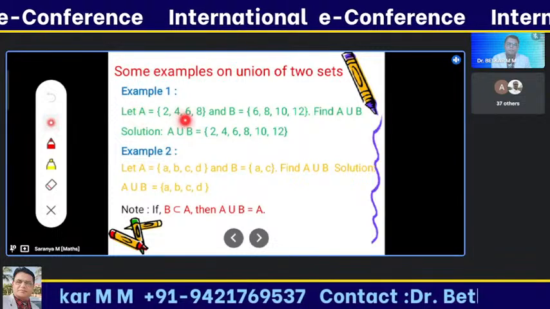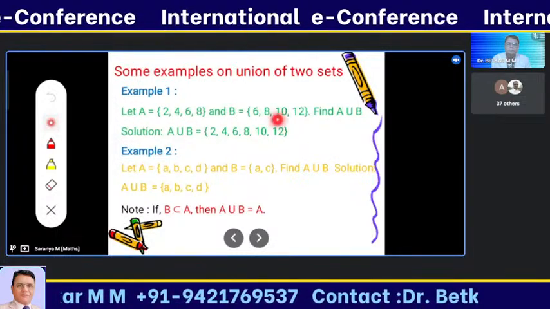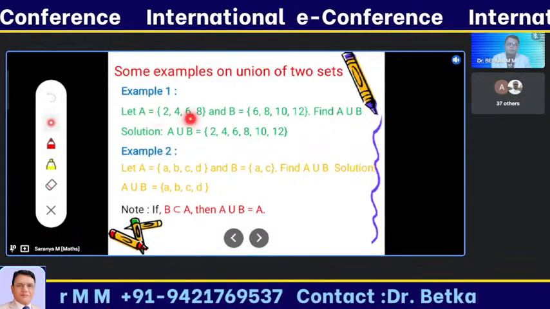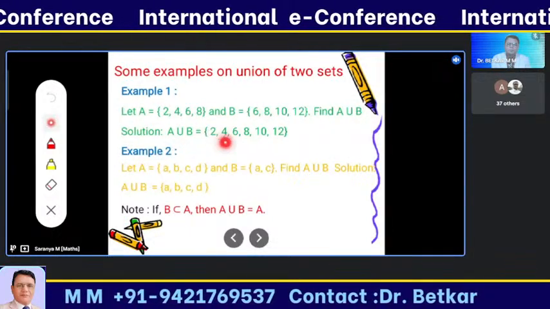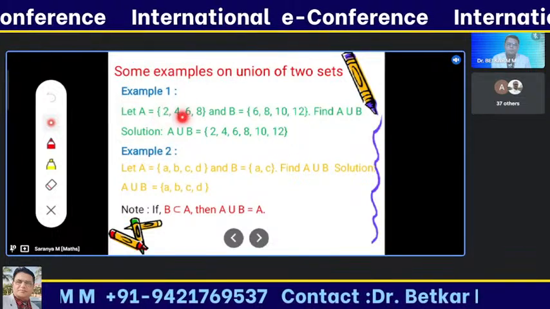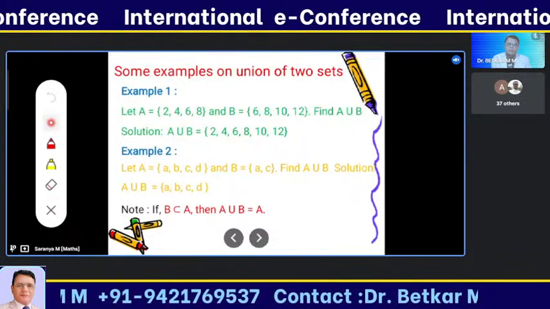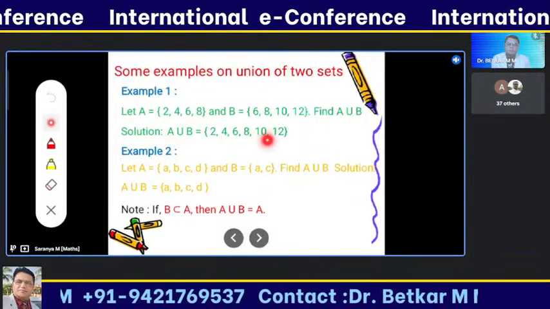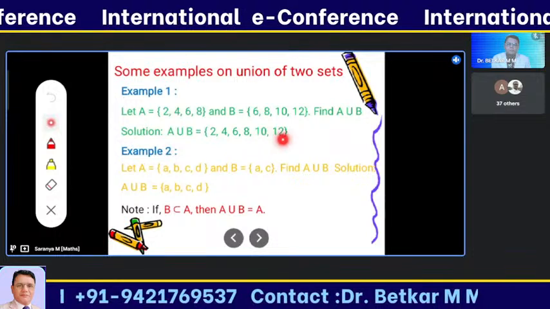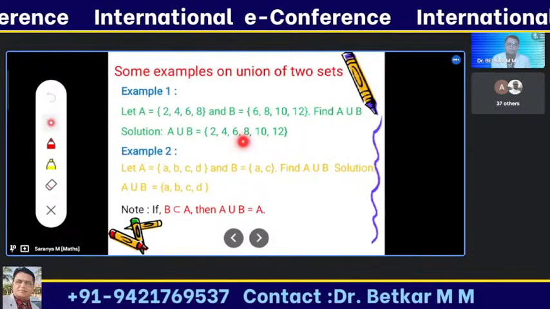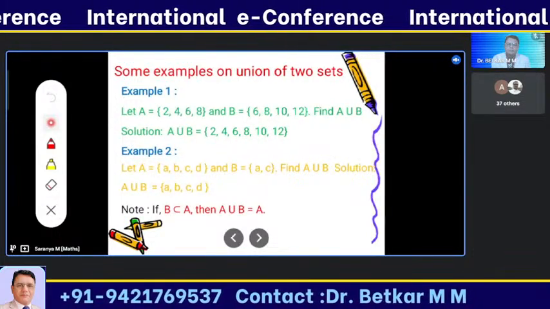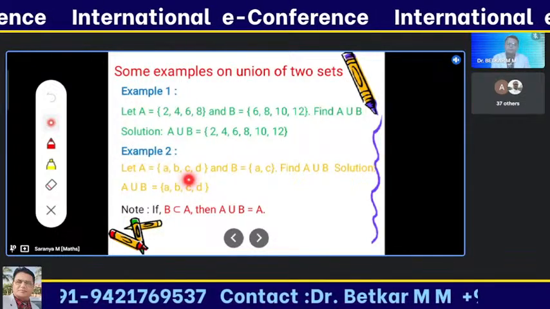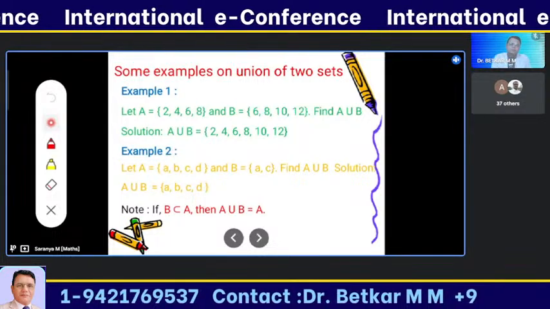This is an example of it. I'm considering A equal to {2, 4, 6, 8} and B equal to {6, 8, 10, 12}. Taking the union, whatever element belongs to set A or set B, I should write it. So I wrote 2, 4, 6, 8, and here 6 and 8 already appeared in set A, so there is no need to repeat them. So I'm taking 10, 12 again. So this is A union B. Here is another example with alphabetic letters. A and C are already repeated here, so the answer is equal to A.